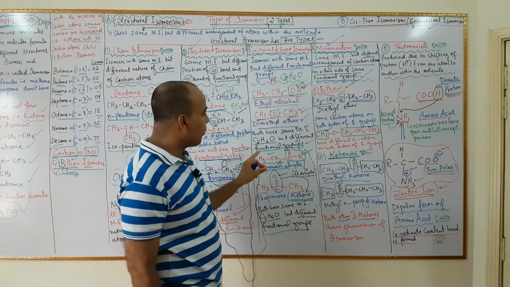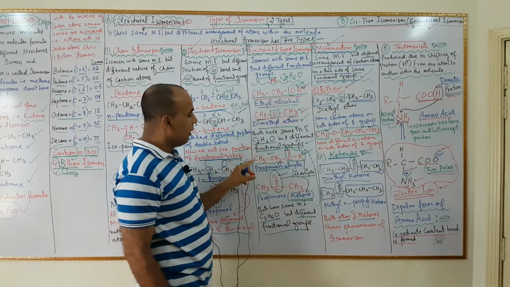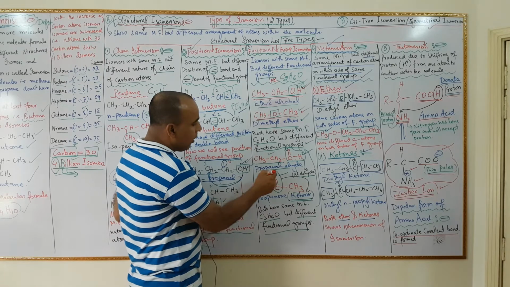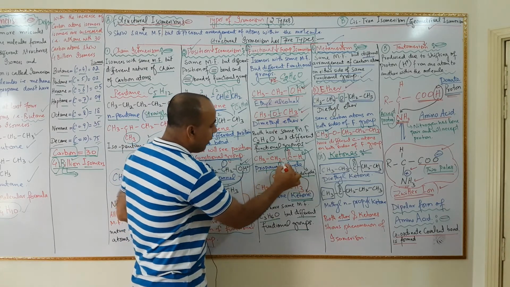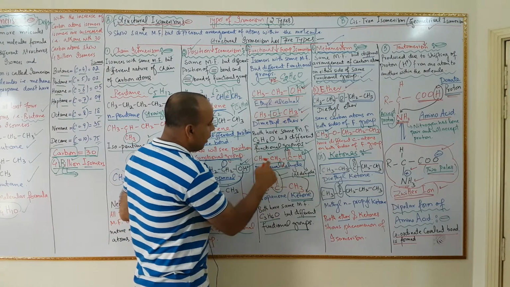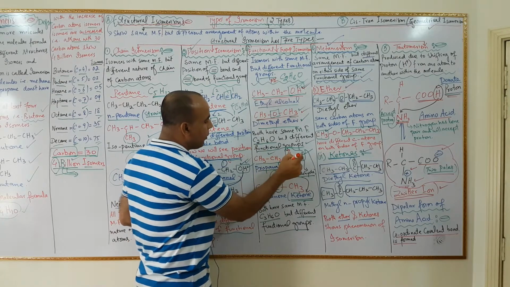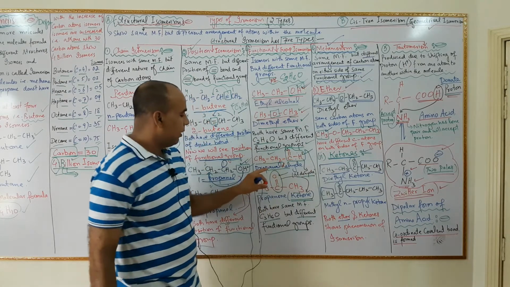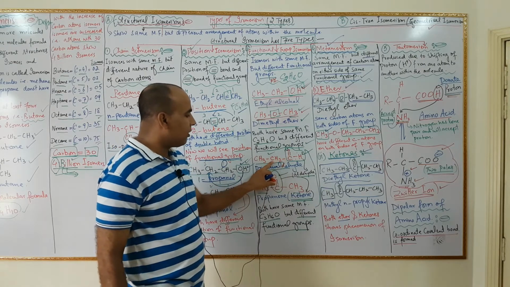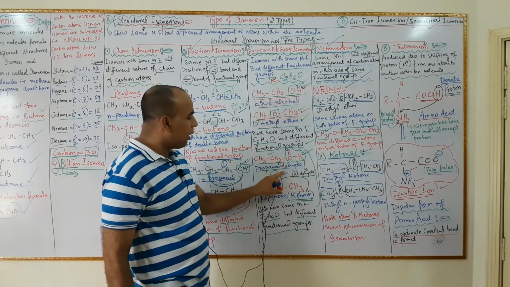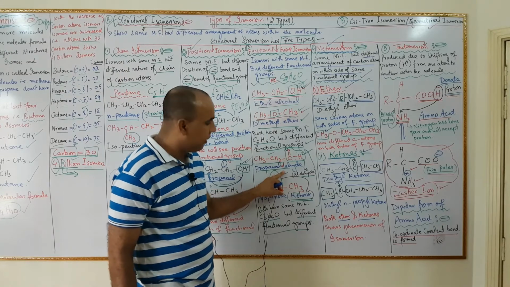Now I am going to give you another example. This is CH3CH2CHO, this is aldehyde. When aldehyde is attached with ethane, it is known as propanaldehyde.